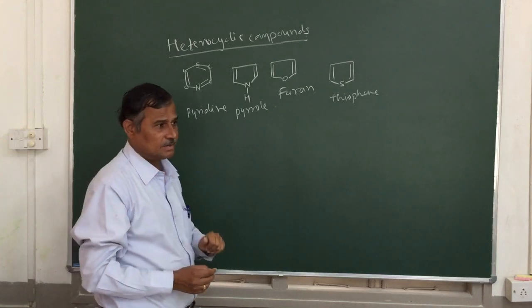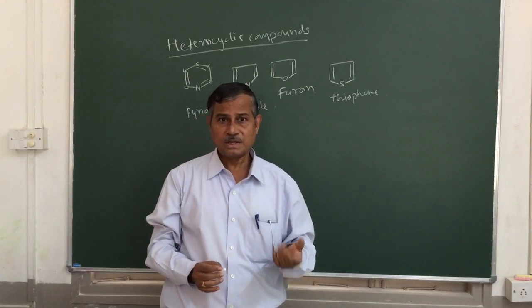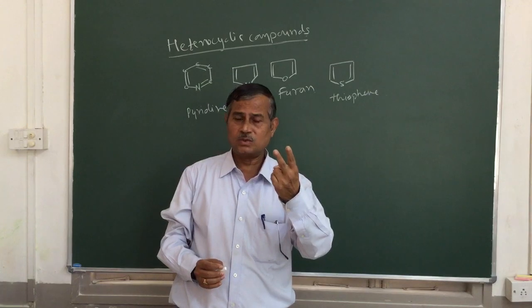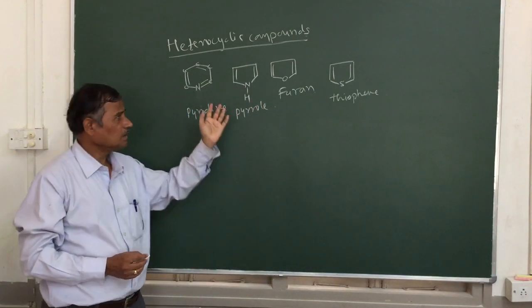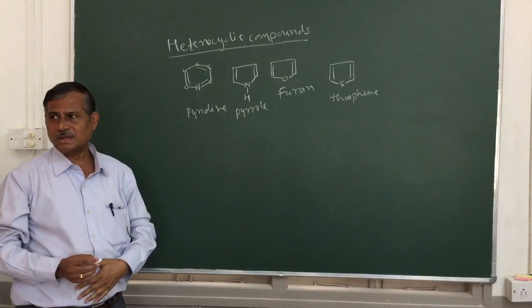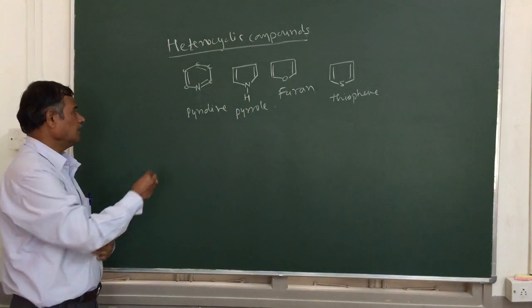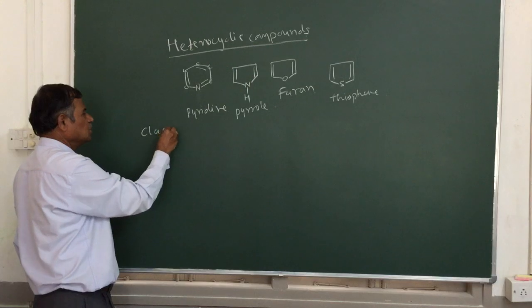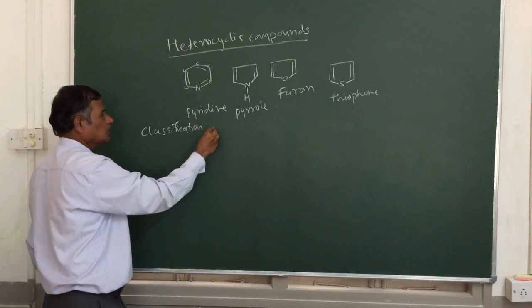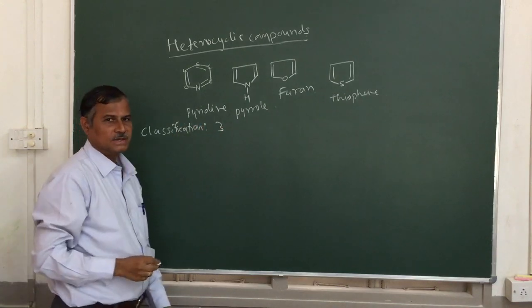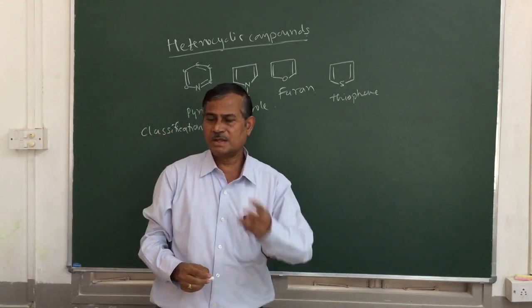So they may ask in the examination, what are heterocyclic compounds? So this is 2 marks. Give example. So you can give the definition and you can quote some examples for the heterocyclic compounds. Then coming to the classification. They have been mainly classified into 3 classes. Heterocyclic compounds are classified into 3 classes.